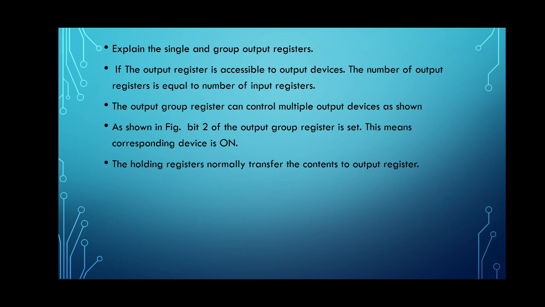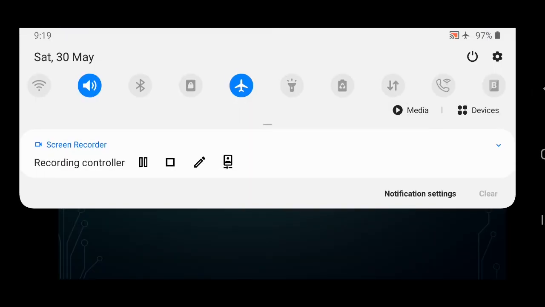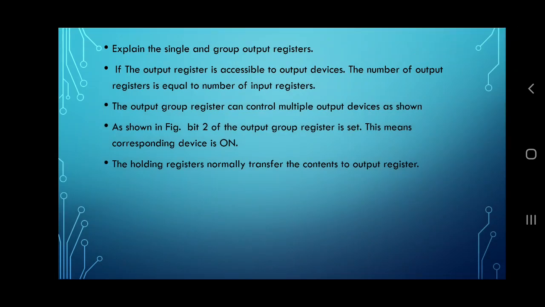Similarly, the next question which will be asked is: explain the single and group output registers.